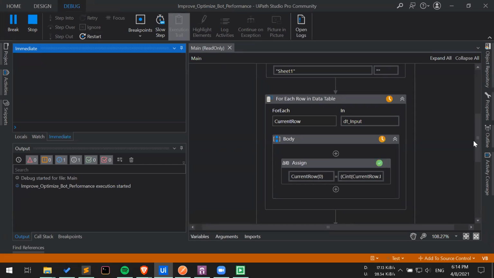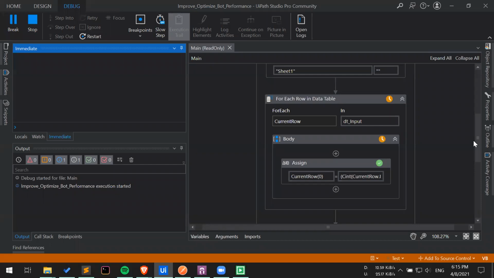Okay, now let's talk about complexity. The complexity of this particular bot is currently O(n), which means depending upon the number of rows that we are having, the time will increase. So it seems fine, because it also seems logical that as the number of rows increases, the time will also increase. The difficulty arises when we actually nest the for loop.